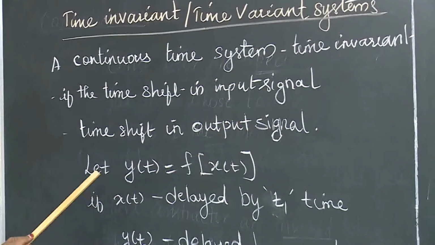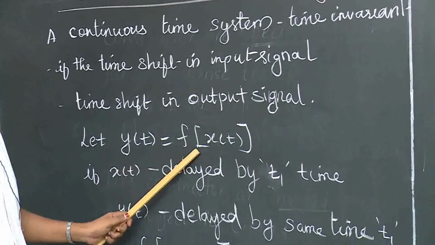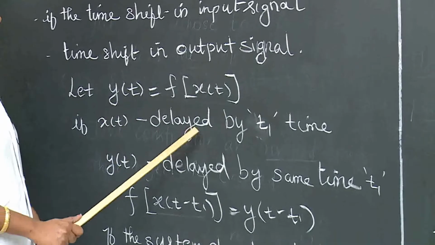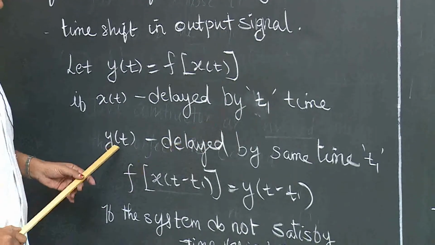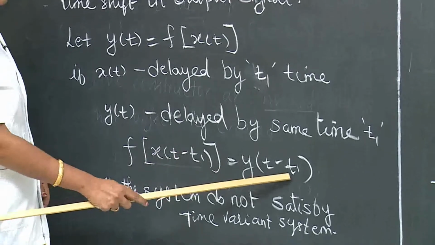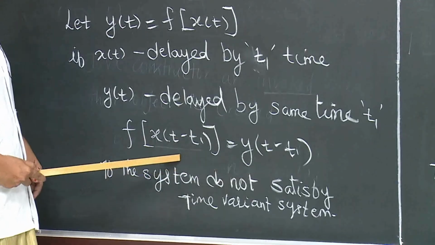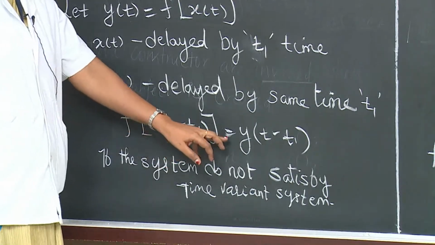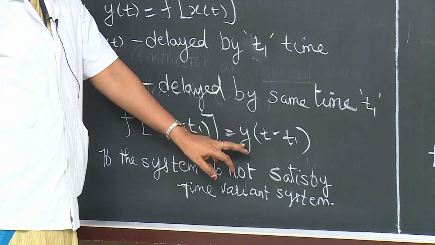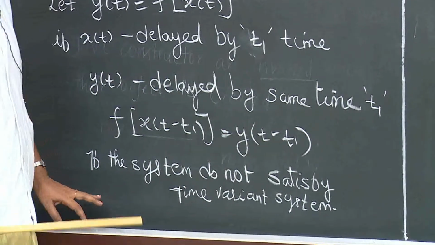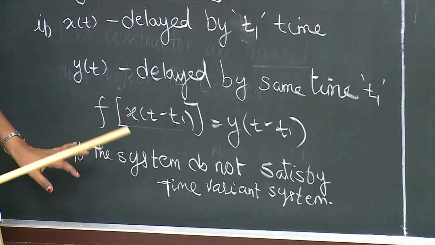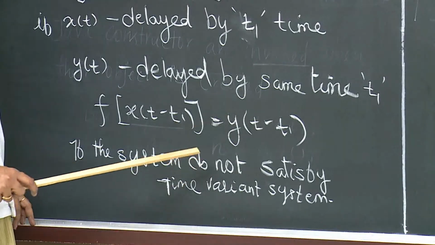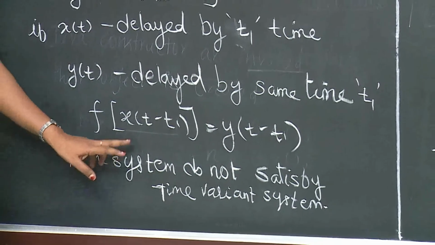Let us consider y of t equal to the transformation of x of t. If the input signal is delayed by t1 time, the output is also delayed by t1 time. That means if the input is delayed by t1 and the output is y of t minus t1, the system is a time invariant system. If it does not satisfy this, the system is a time variant system. Is it clear?